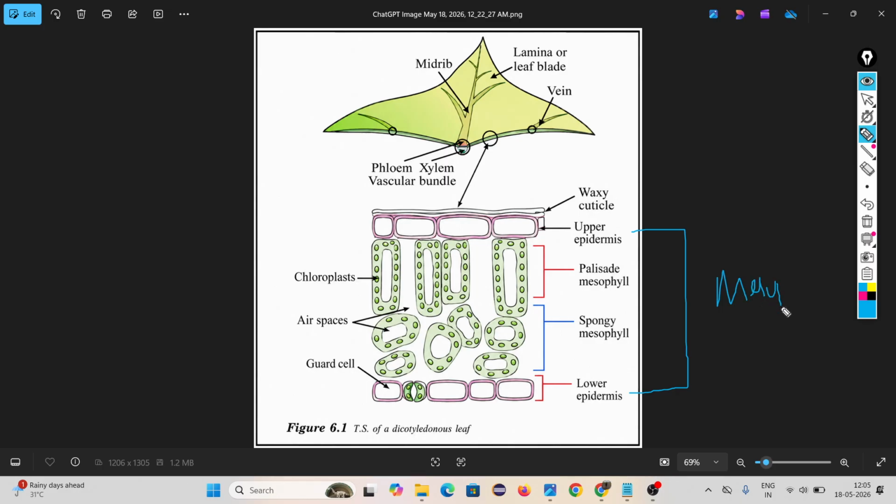Look, inside both mesophyll tissues, many chloroplasts are available, and inside chloroplast chlorophyll is available, and this chlorophyll performs the photosynthesis process.